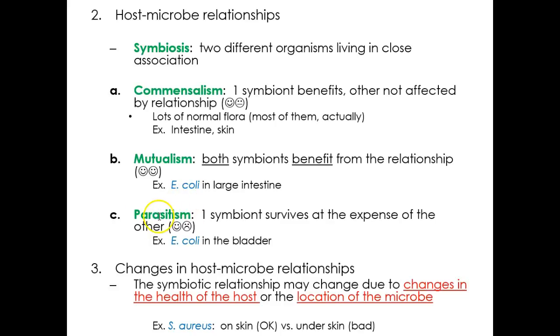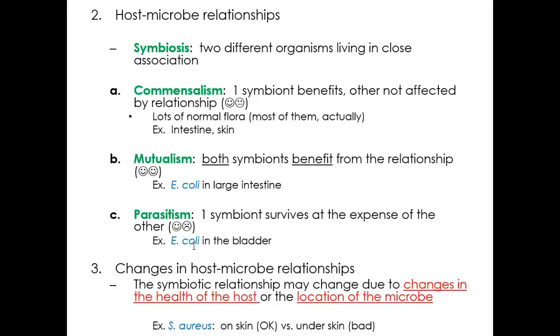A parasite could be something that is doing damage to us. So one is benefiting and the other one isn't, and it could be E. coli again. So E. coli is really happy to be in your bladder. It's getting a liquid environment, sugars, all the things it needs, and for us it's hurting us, so it's bad. So same organism, two different spots. One, it's really helpful to the point that if you didn't have it, you'd die. The other, it's just a really bad annoyance, and if you don't get rid of it, it goes up to your kidneys. You could actually blow out your kidneys.